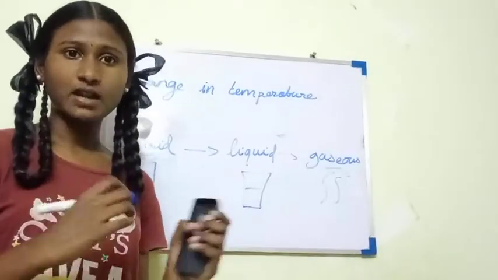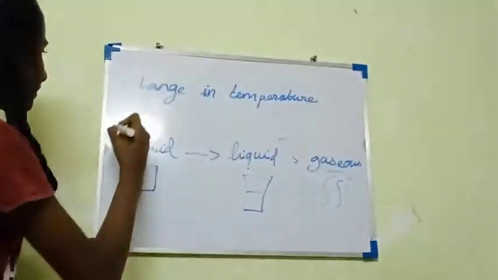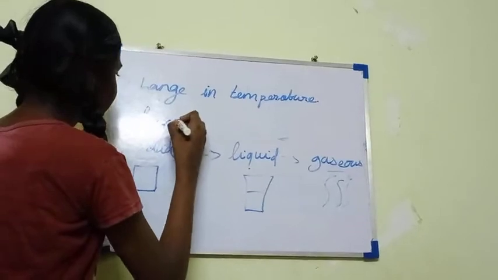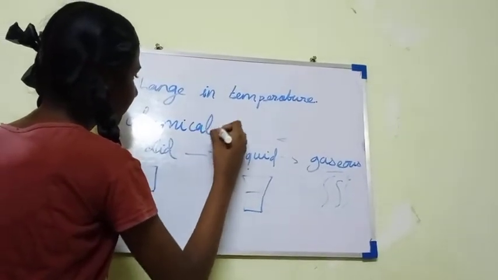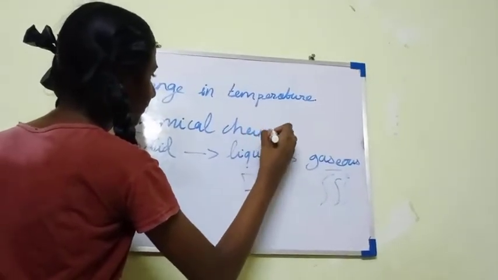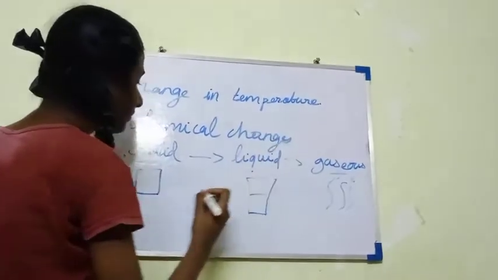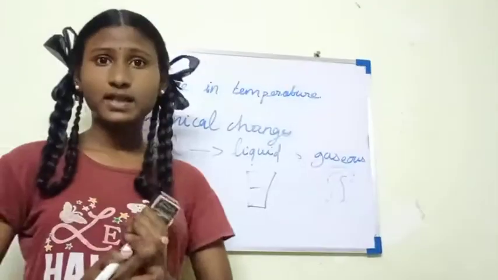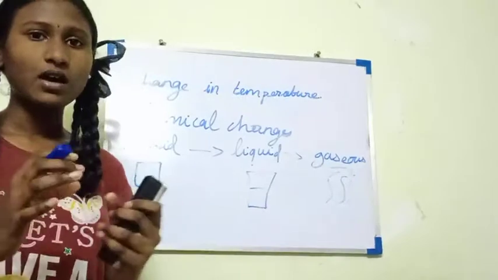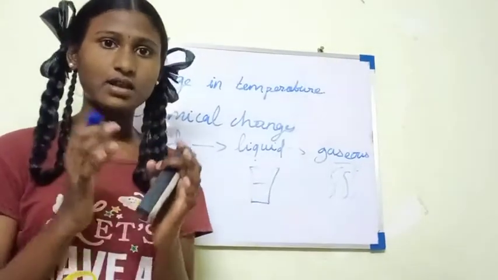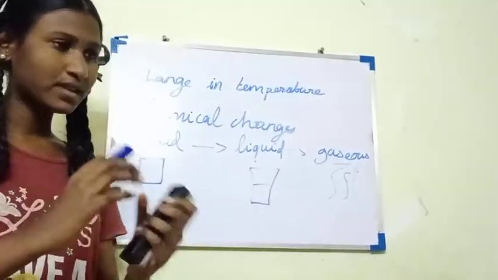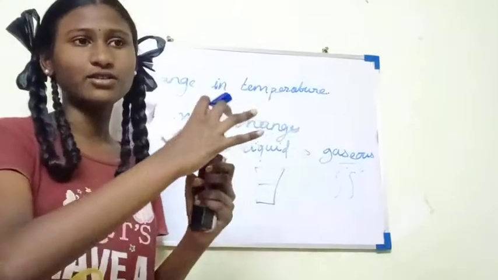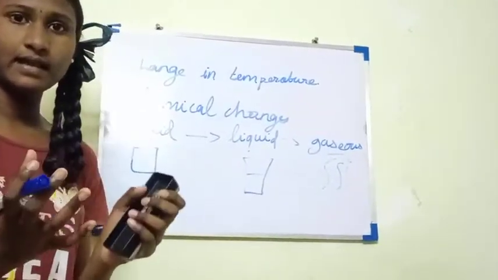Let's see the last one, the chemical changes. What are chemical changes? When we take rice to cook it, we cannot just go and eat it raw.